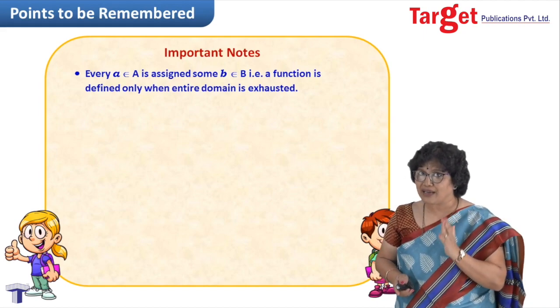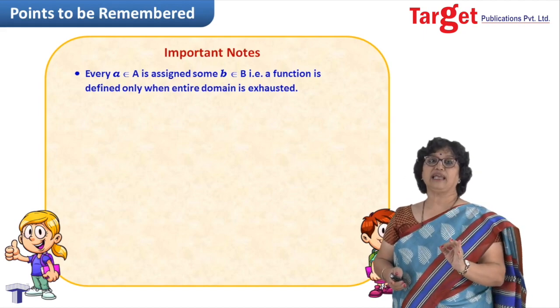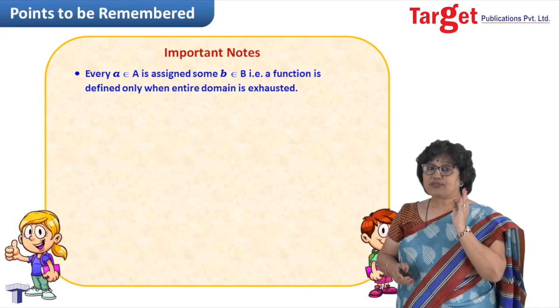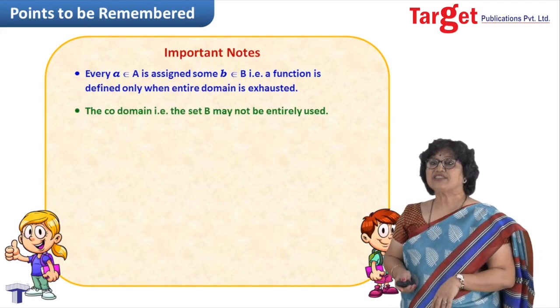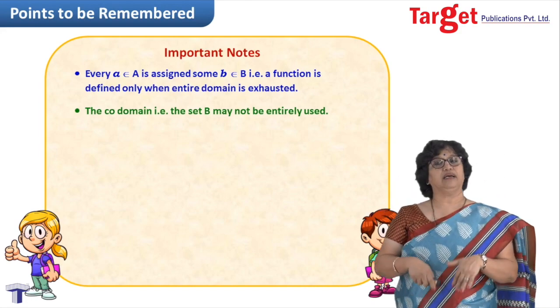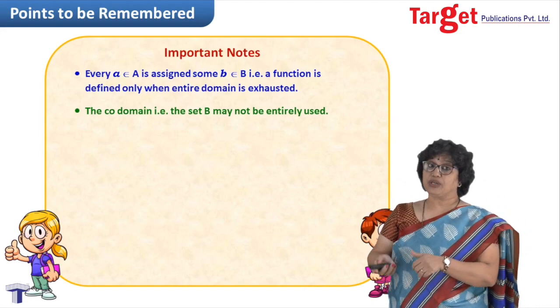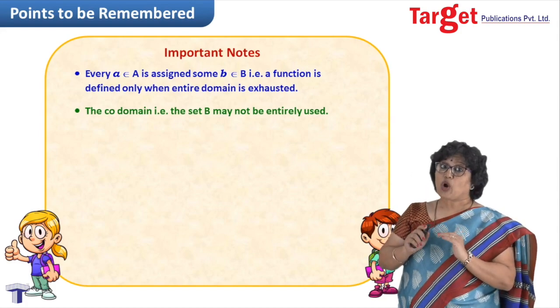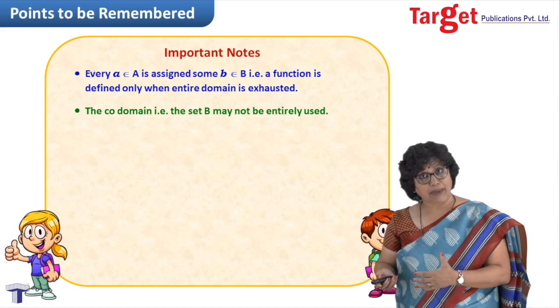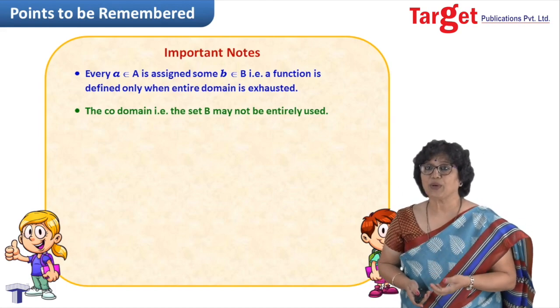I am mentioning again and again, every element of set A must get something from set B. Next, the codomain may not be entirely used. Recall that example where 4 and 5 were not used. We have not put any condition on set B. I hope you realize what I'm saying.